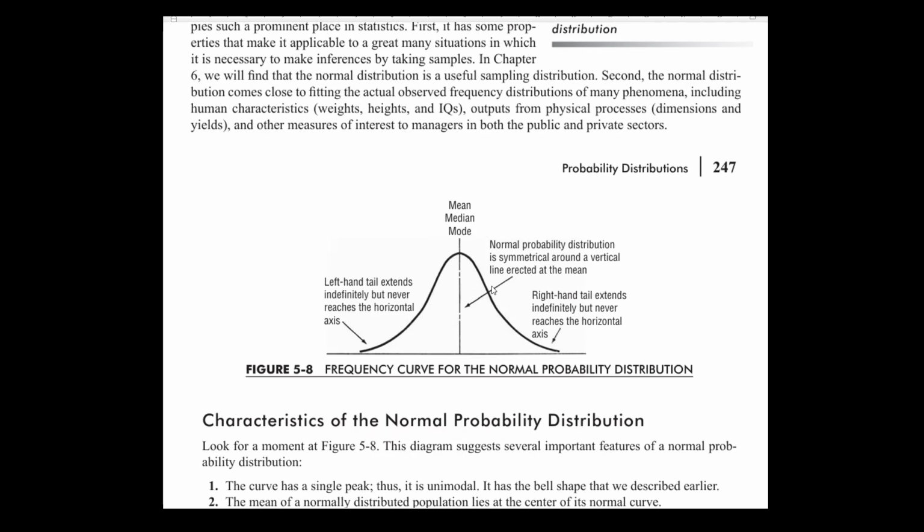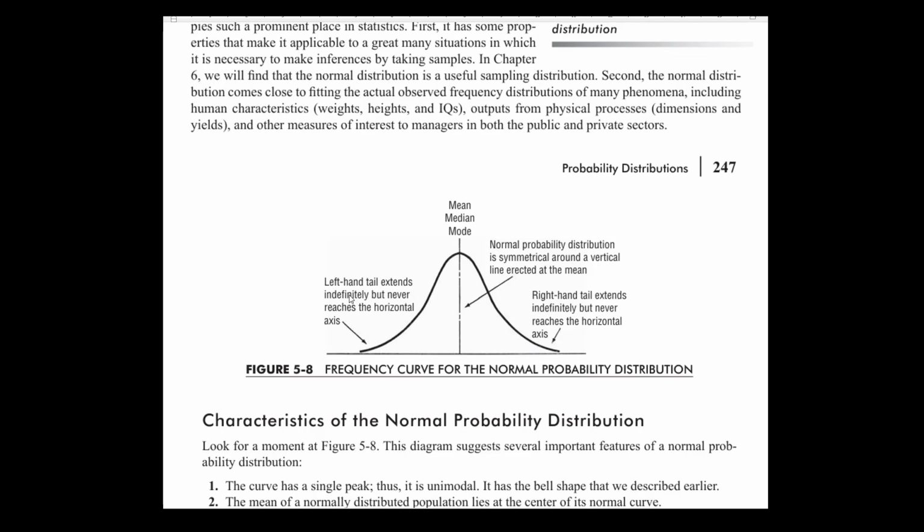This is how it looks. In a normal distribution, the mean, median and mode coincide at the center, and if you fold the page along this line, the two sides match exactly. The total area under the curve is 100%, with 50% on this side and 50% on this side.